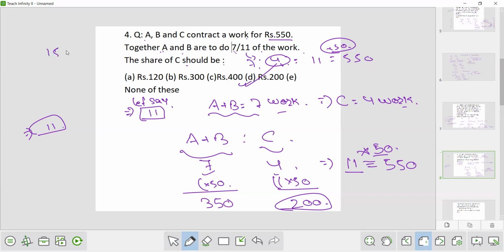It will barely take 15 to 20 seconds to solve such types of questions. But here I am explaining the full part so that you can get a concept over that. You can learn the concept over here. Once you have learned the concept, you can solve any question on partnership within a maximum of 30 seconds.